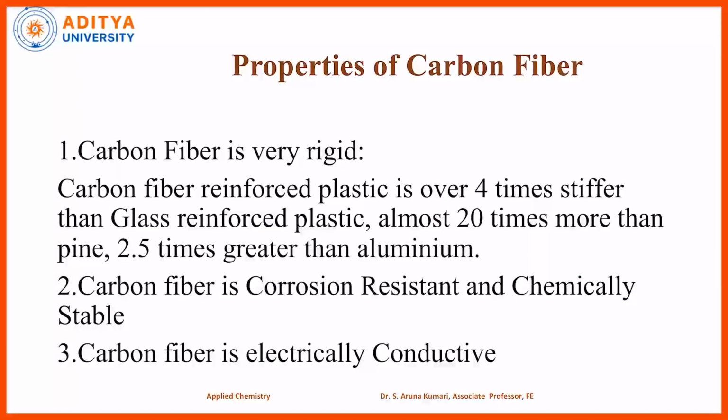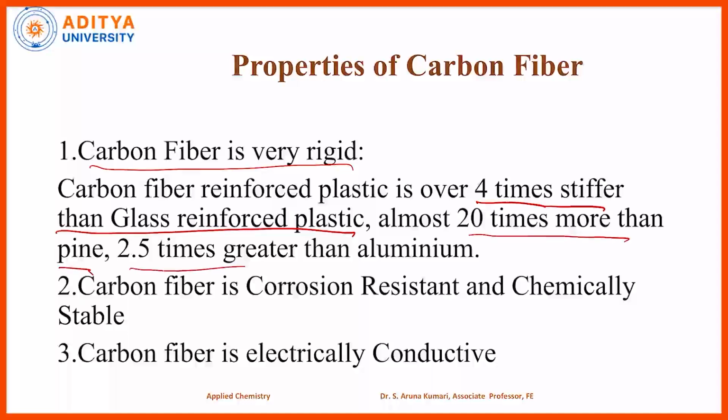Now, let us discuss few properties of the carbon fiber. So, carbon fiber is considered as very rigid. So, this carbon fiber reinforced plastic is 4 times stiffer than the glass reinforced plastic, and almost 20 times more than pine and 2.5 times greater than aluminium. So we see that since it is already mentioned that it is very rigid, in terms of values, we see that it is 4 times stiffer than the glass reinforced plastic and 20 times more than pine and 2.5 times greater than aluminium.